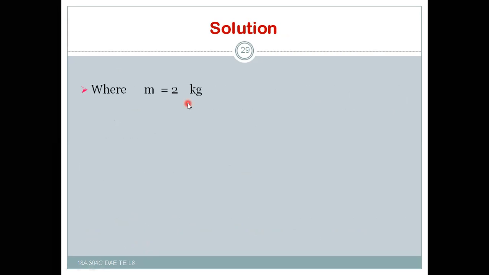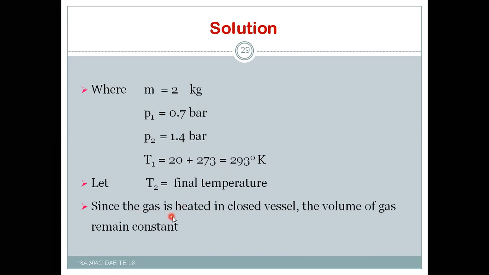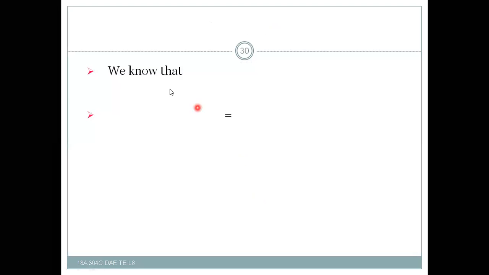Mass is 2 kg, pressure P1 is equal to 0.7 bar and P2 is equal to 1.4 bar, and T1 is equal to 20 degrees Celsius. If you add 273, that is 293 Kelvin, and T2 will be the final temperature. Since the gas is heated in a closed vessel, the volume of the gas remains constant. Whenever the volume is constant, the pressure is directly proportional to the temperature, that is P1 by T1 is equal to P2 by T2. That should be the formula that we must use.